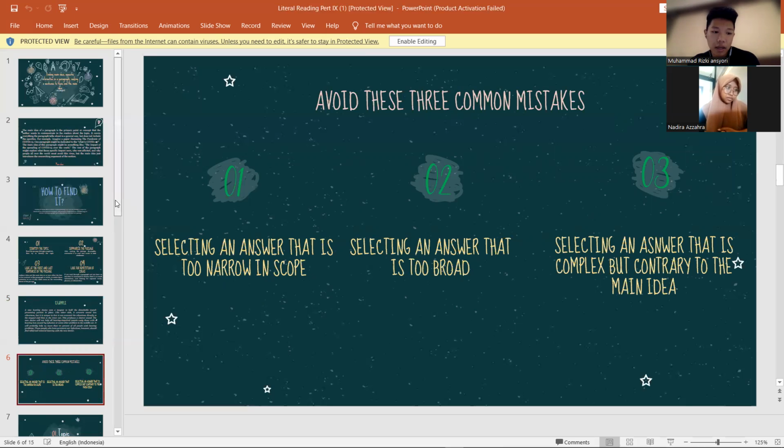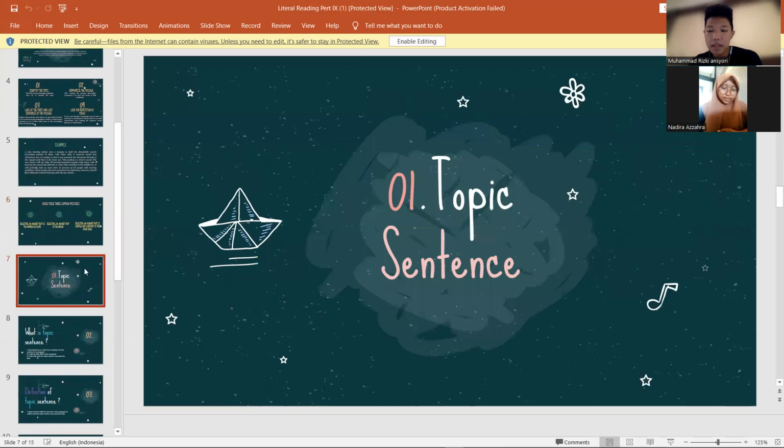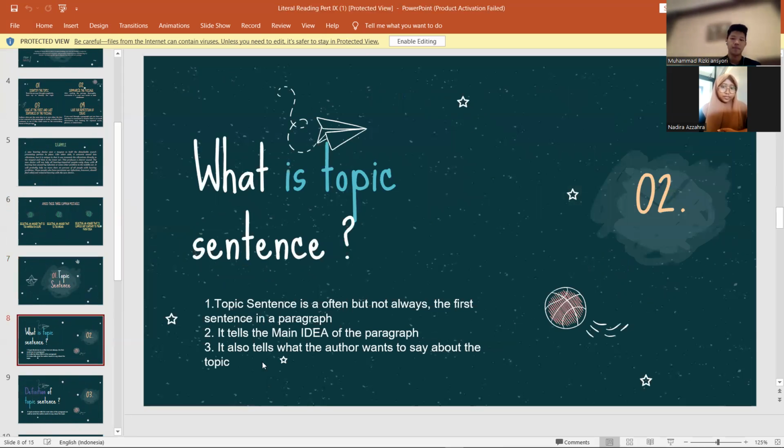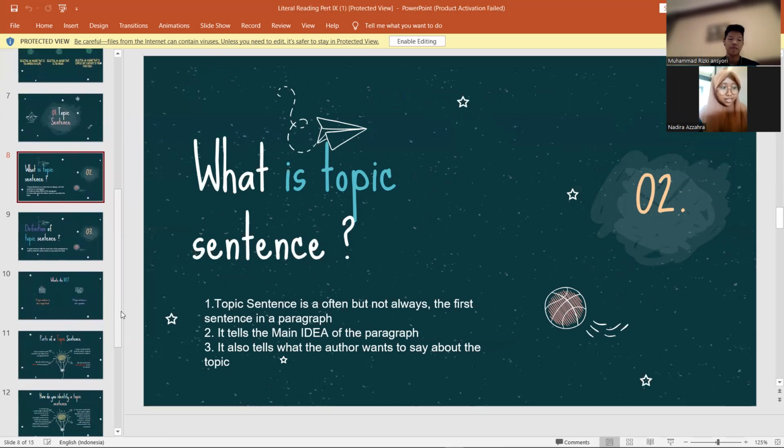Okay, let's move to topic sentence. What is a topic sentence? A topic sentence is often, but not always, the first sentence in a paragraph. Two, it tells the main idea of the paragraph. And 3, it also tells what the author wants to say about the topic.